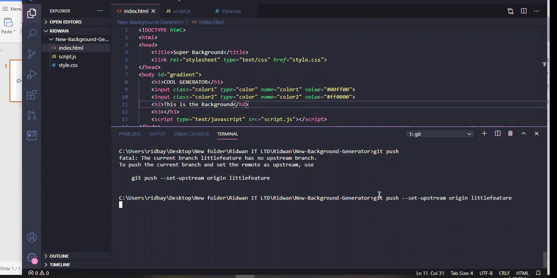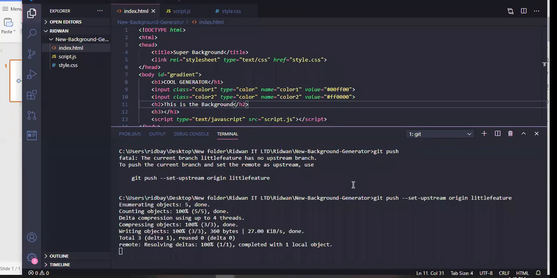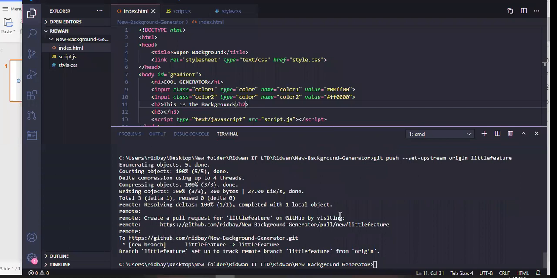So we are still waiting for that to get pushed to GitHub. Okay, so we have this. Here we can see that it has been pushed,